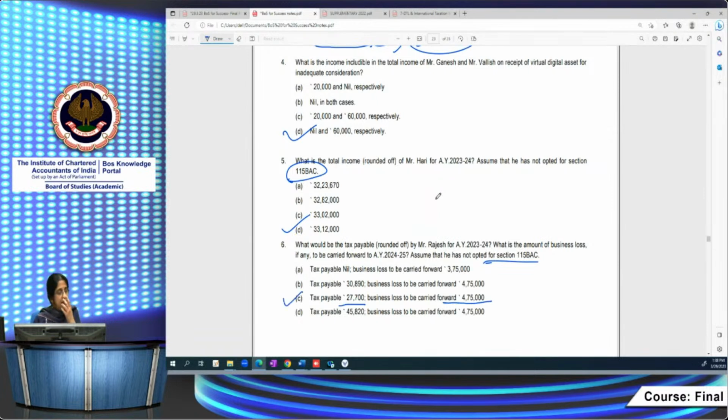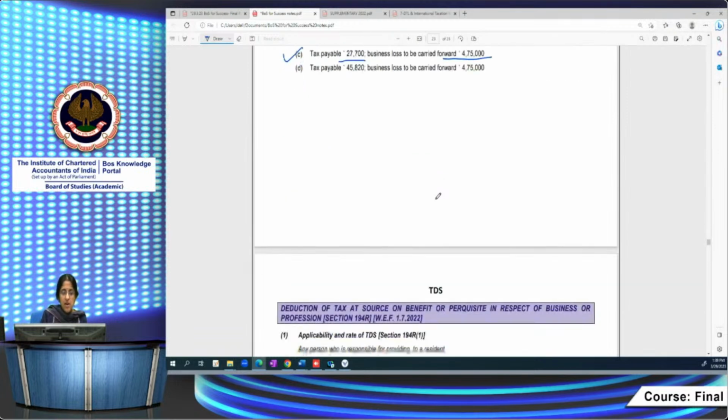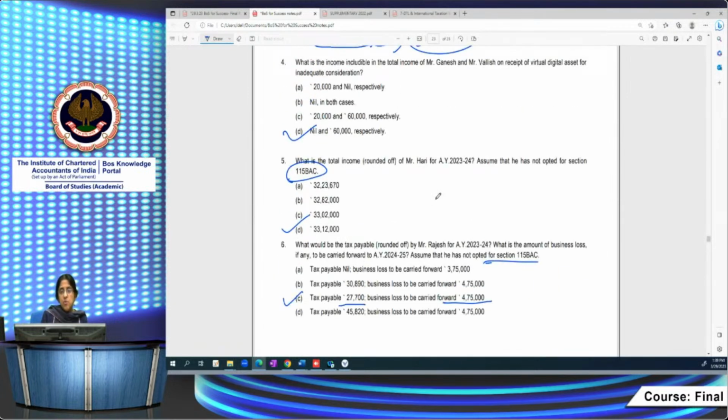Actually, we've gone beyond the time limit. Now the next class has to start, so we will stop with this. These are the major amendments we have covered relating to charitable trusts, assessment procedure and VDA. They are some of the major amendments through the Finance Act 2022, and they are very important for your exam.